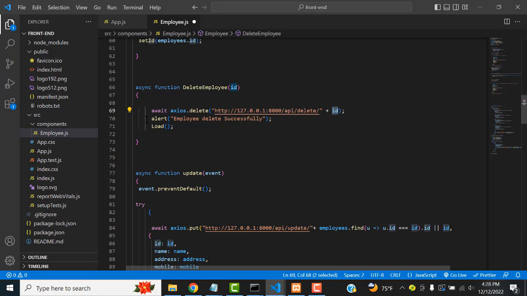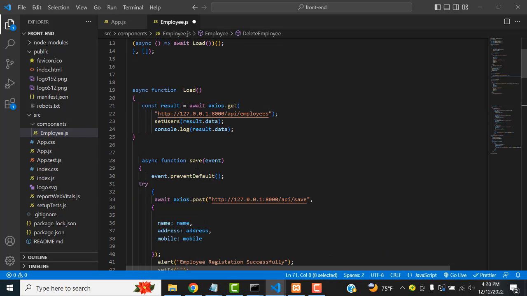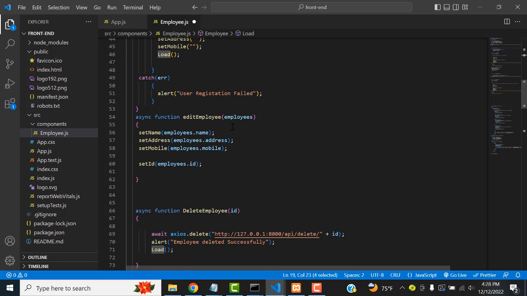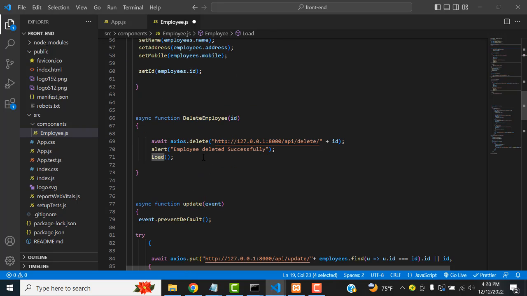Get the ID, the ID coming here, and the record is deleted. We get the alert employee deleted. This is how we do things. Very simple. After that, we have to call the load function, which is the table load. It will be refreshing. That's how things work.